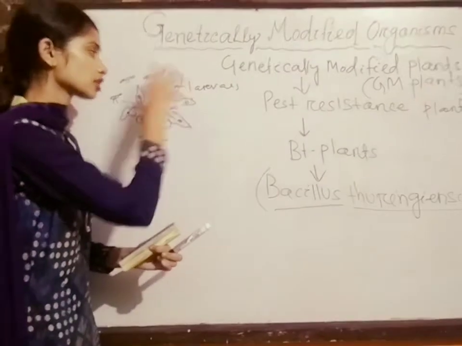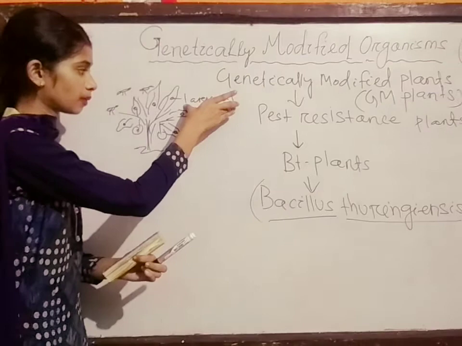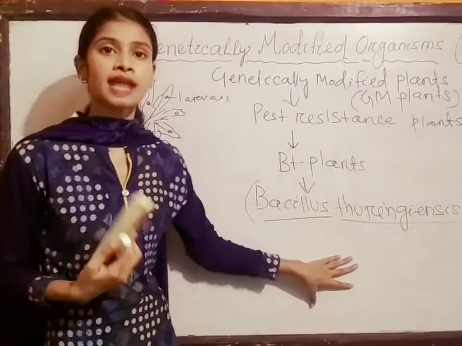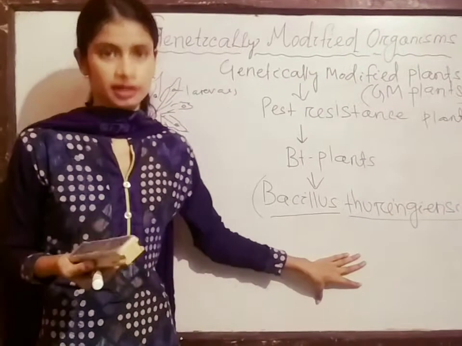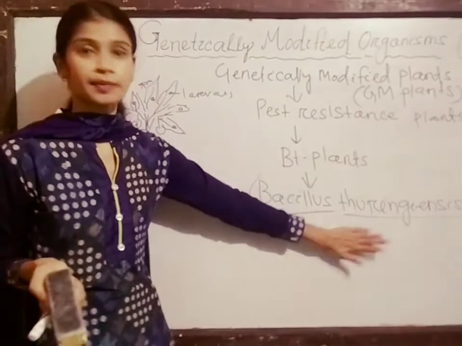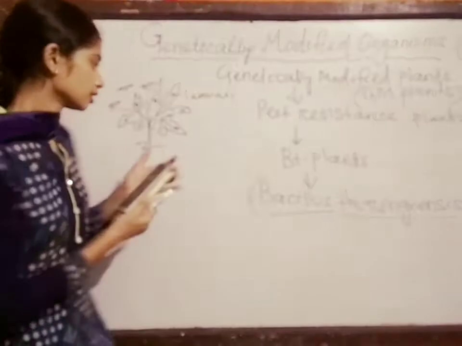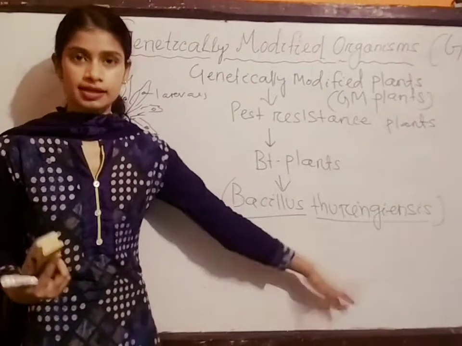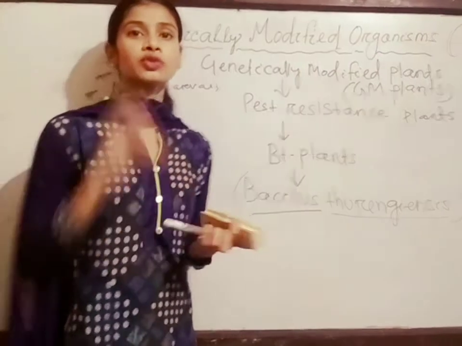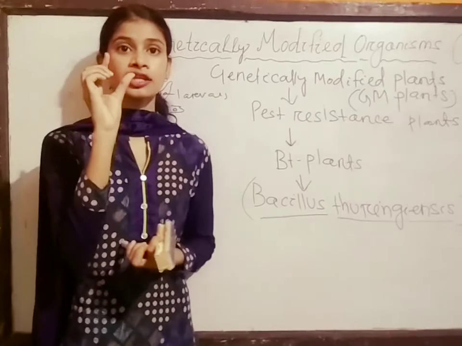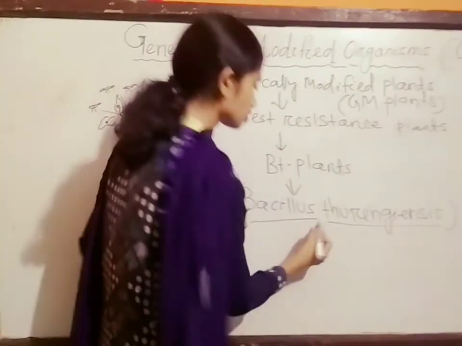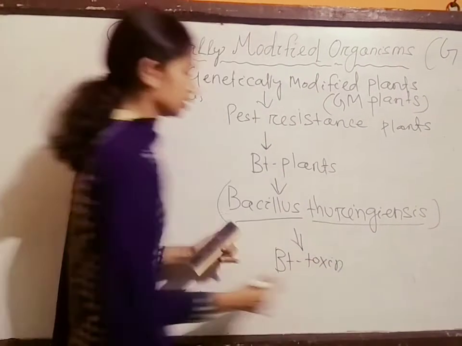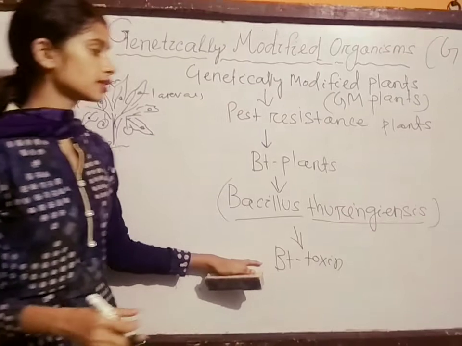To protect the plant from the larvae, this Bacillus thuringiensis bacterium is also used in the conventional method. Firstly, the conventional method. Bacillus thuringiensis is a bacterium which produces a toxin-like substance called BT toxin. The BT toxin is produced by Bacillus thuringiensis.